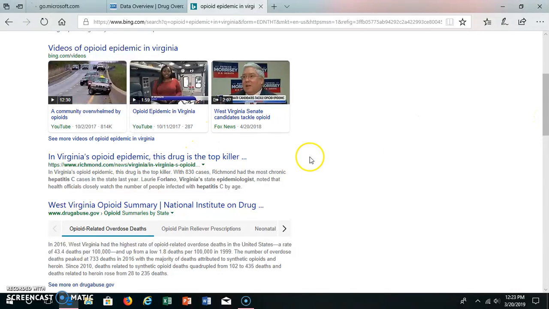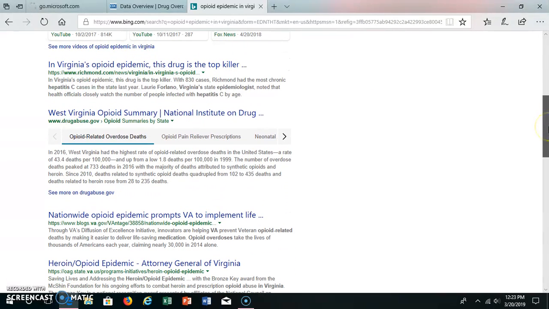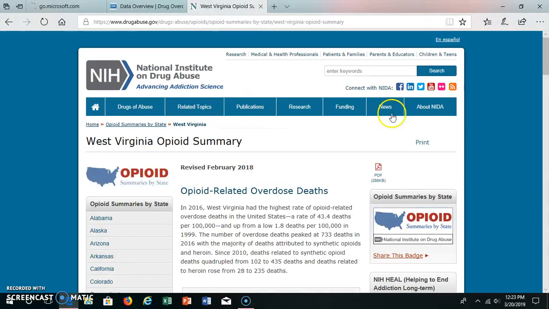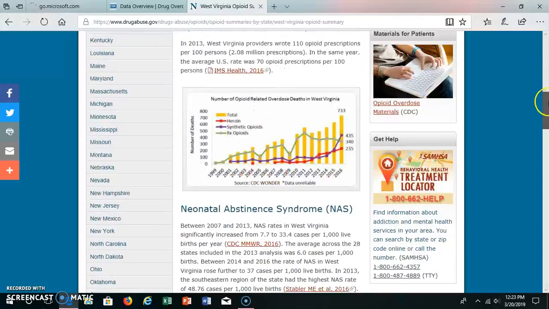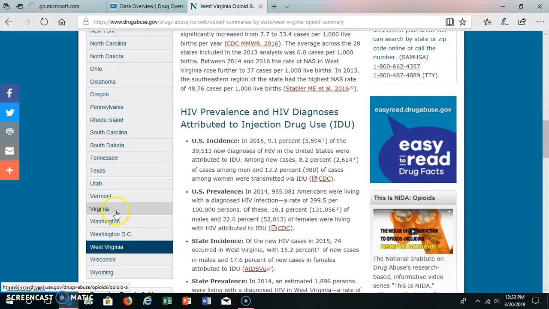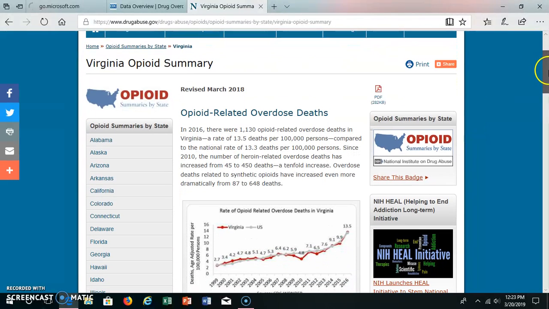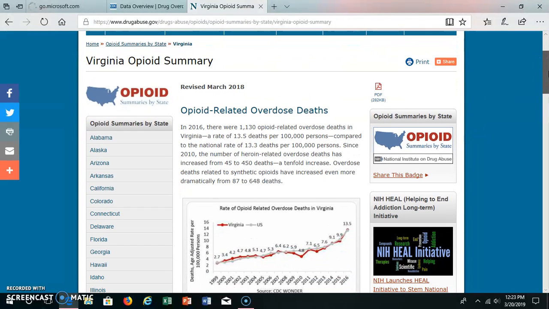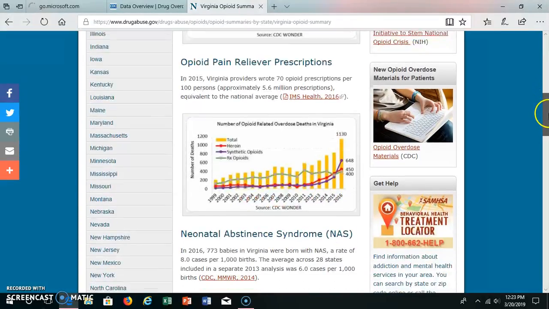And I'm trying to look for things that are from what I consider reputable sources, like the National Drug Institute. This is from West Virginia, but the National Drug Institute would be something that I would use. It's also a reputable source, but I can go down here and go to Virginia and see what it says in there and read over some of the information that it has if it pertains to my paper.